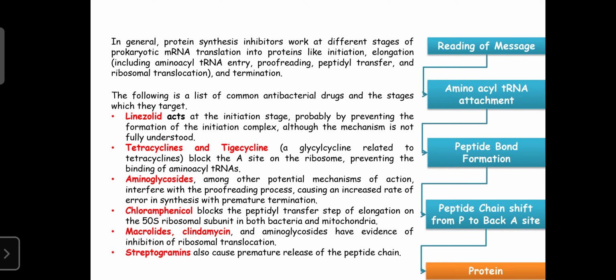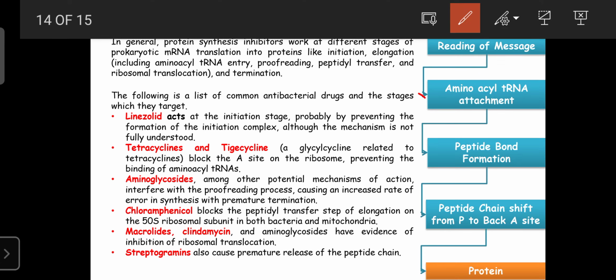Then tetracycline and tigecycline inhibit the amino acid attachment on the A site. Then the aminoglycosides also inhibit protein synthesis by causing the misreading of the message. And chloramphenicol can inhibit the peptide bond formation, and thereby inhibit protein synthesis.